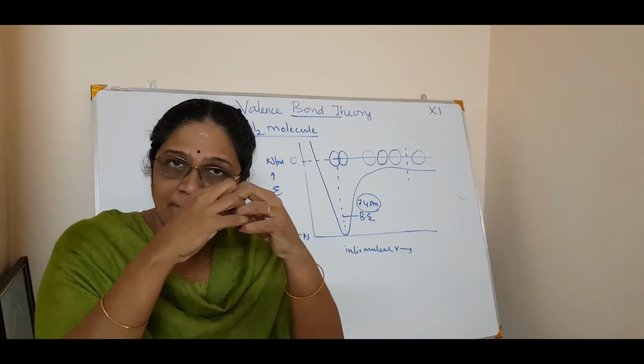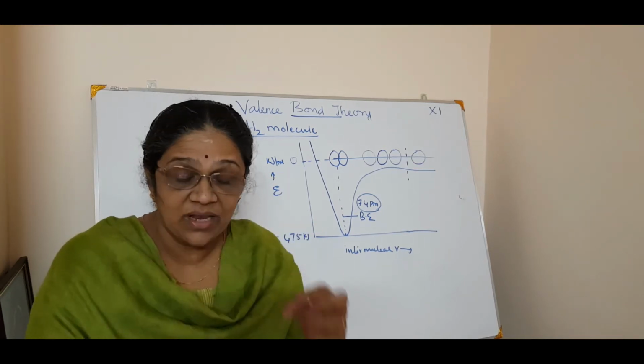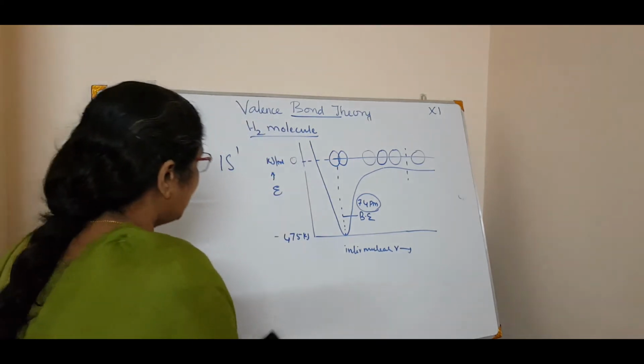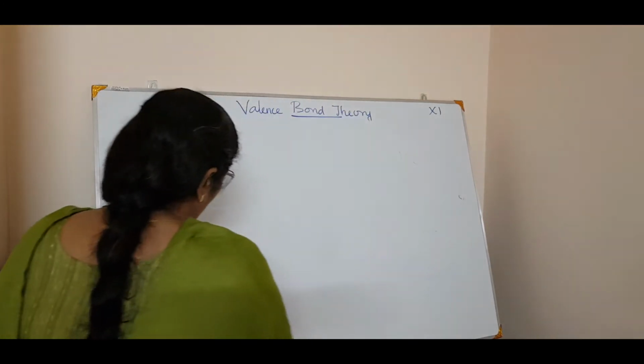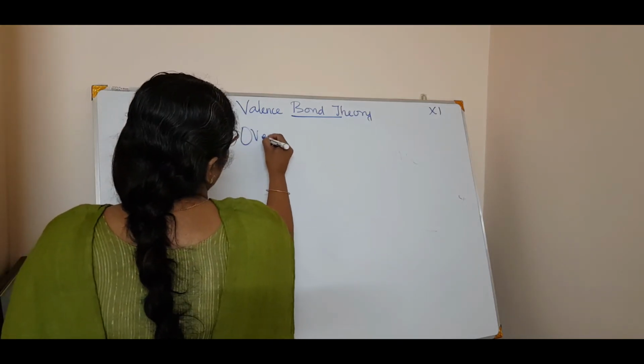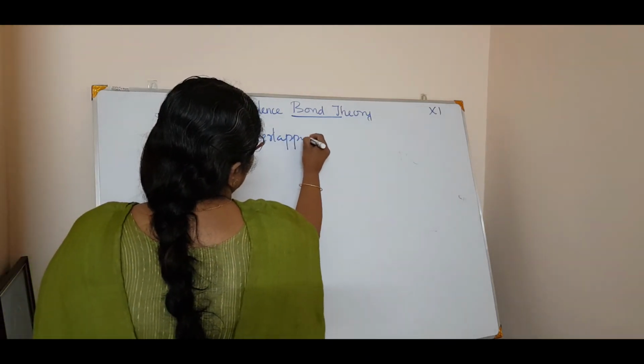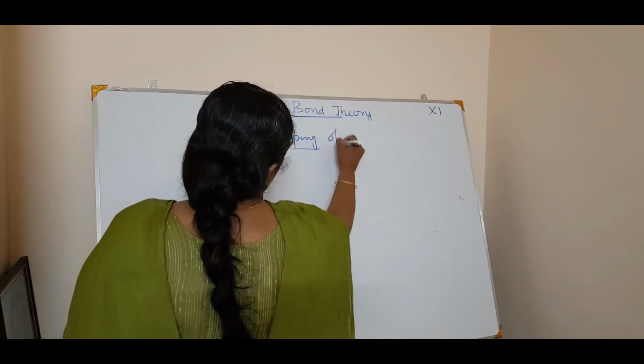In this overlapping, the pairing of electrons occurs. See, that is the concept. That means now we are considering the overlapping. Okay, very interesting discussion. Overlapping of orbitals.